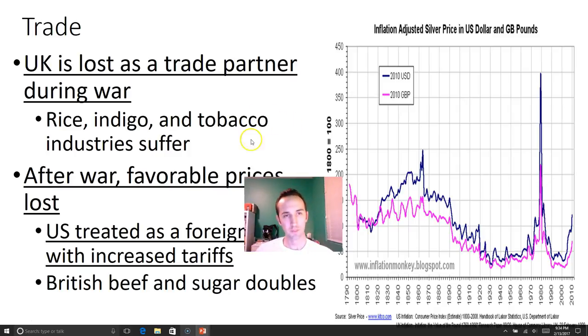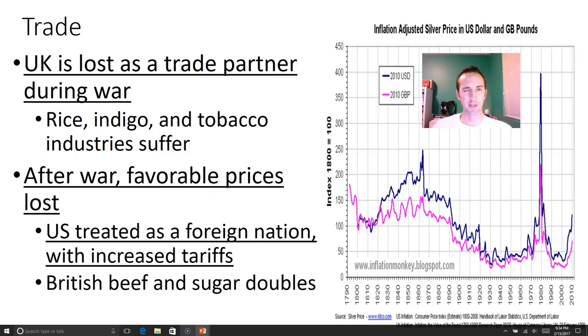Trade. We lose our top trade partner. UK is a little angry at us. And so during the war, we lose our top trade partner, so we don't have anybody to sell our stuff to. We're going to lose money that way. So we're producing a whole bunch of rice, indigo, and tobacco. Usually we would sell that to England, but in this case we had nobody to sell it to, so it just piled up.